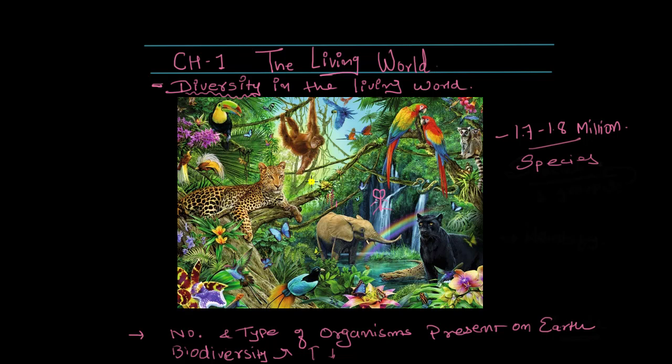So as you can see in this beautiful picture here, there are plenty of animals, there are birds, there are different kinds of plants, and can you see I have drawn myself too here? Yes, the pinky one. So we all are here together on this good planet called Earth. And you can see there are different kinds of organisms. There are animals, there are birds, there are plants. All these are different kinds of organisms, right?